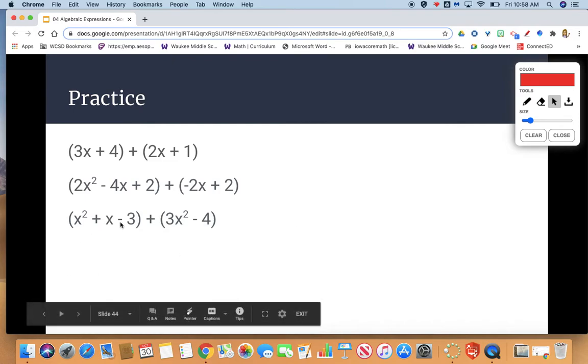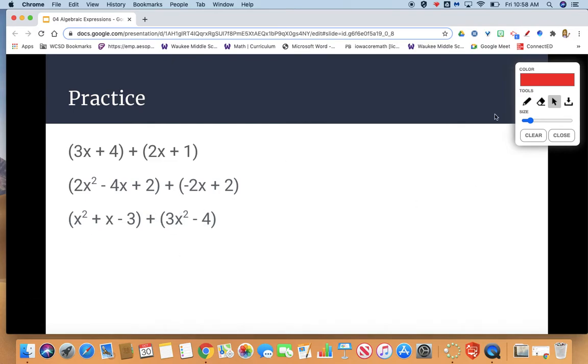x squared plus x minus 3 plus 3x squared minus 4. Again, I like to look for our like terms and stack the different parts of the expressions to add them together. So I notice that the first term in these parentheses is 3x squared. So I'm going to go to my first piece of my expression and look for my x squareds, which is the very first term listed. So we're going to write 3x squared, and it's a positive. And then I see negative 4, which is a constant. So I'm going to stack that under my other constant, negative 3. Notice I don't have an x in this second piece, so I don't have to worry about placing anything there.